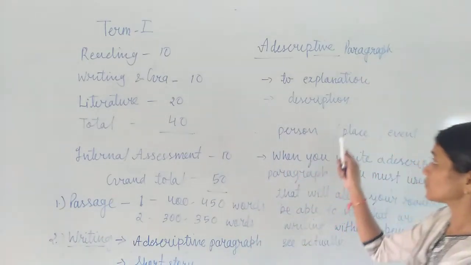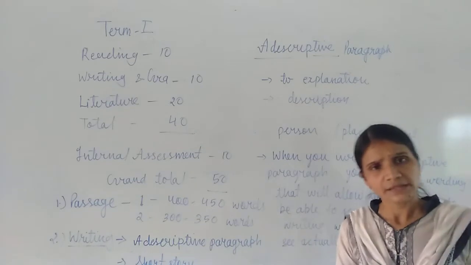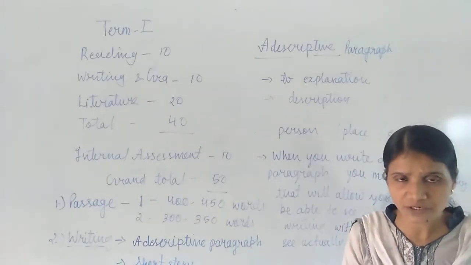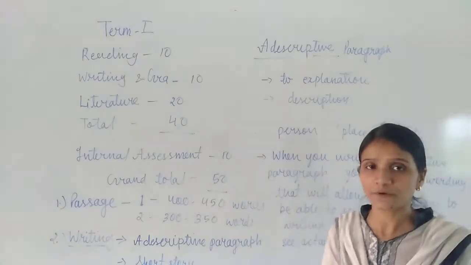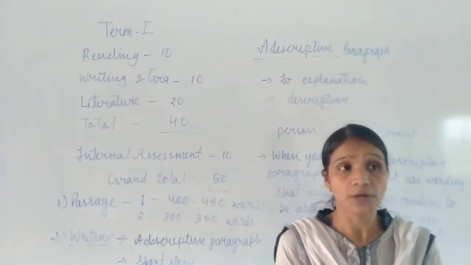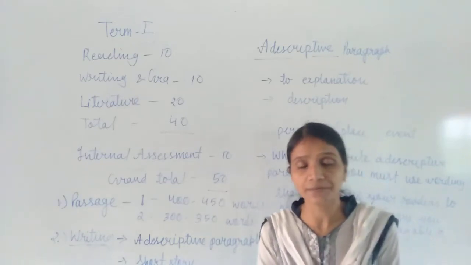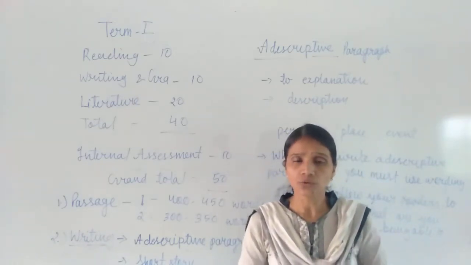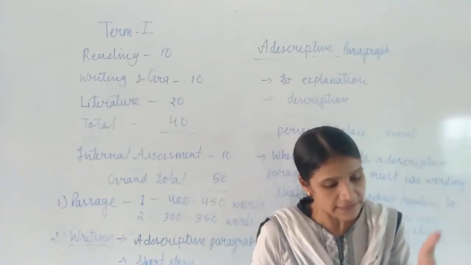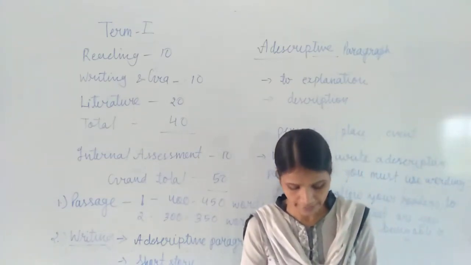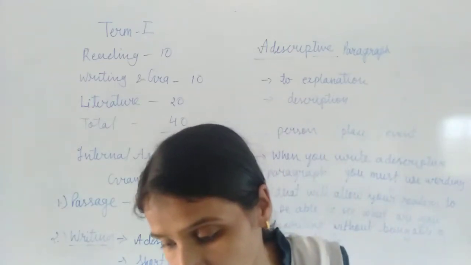Then the next: suppose in a descriptive paragraph we have a topic related to a particular place, then also we have to write a proper description. And suppose it is related to an event, like: write a descriptive paragraph about how the last annual function was celebrated in your school. So for each and everything, we have to write according to proper sequence. Now we will see how we have to write a descriptive paragraph.